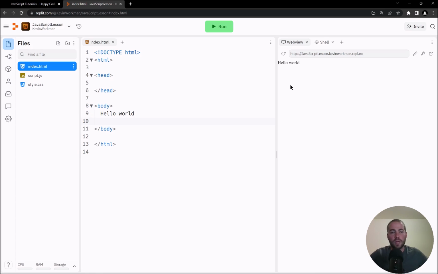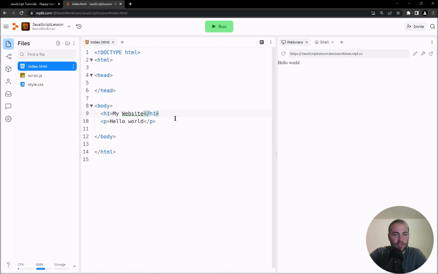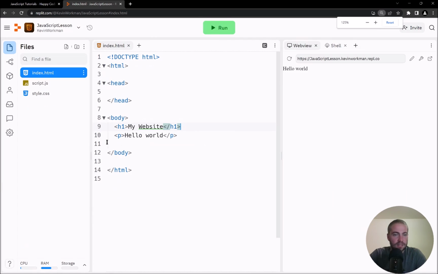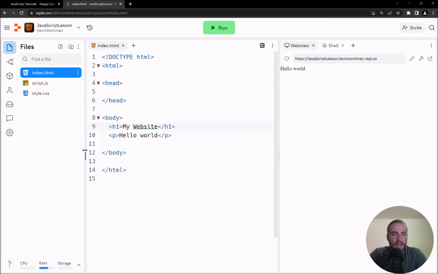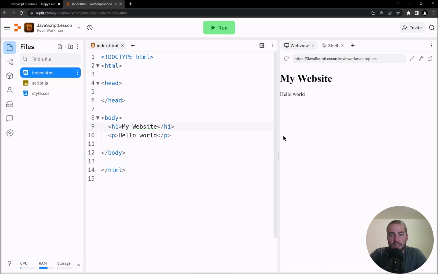And here we go. Okay, so far what we've seen is HTML, where I can have different tags that tell the browser how to display or what kind of content to display in the web page. So I can have like an H1 tag that's like my website, whatever. I should probably get more creative at coming up with example content, but it doesn't really matter. Also, I should probably make this a little bit bigger. Whoops, should have done that ahead of time. But I have my HTML in here, and I'm going to hit run, and you can see that I have my H1 tag and my P tag.